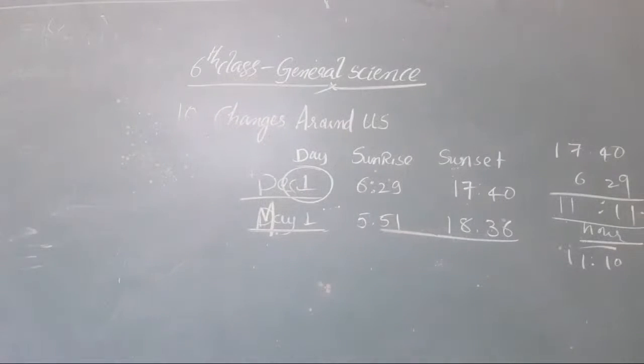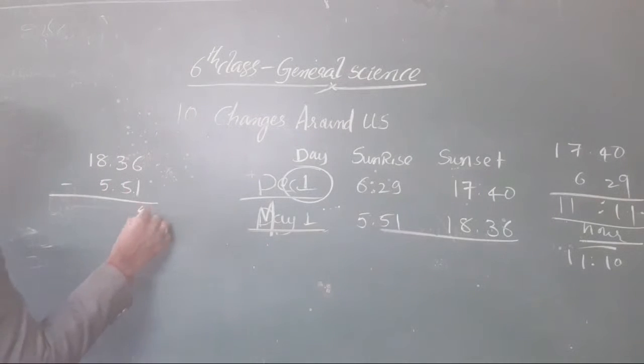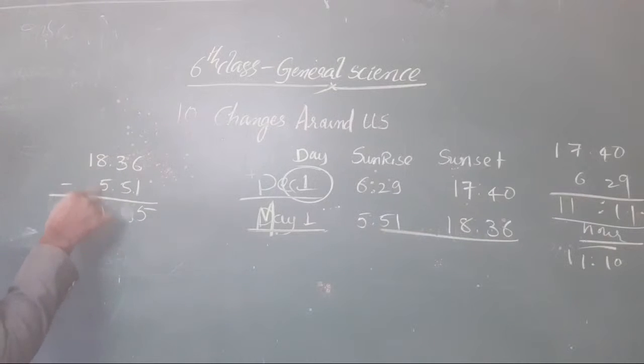The duration is 18:36 minus 5:51. Check it here, 36 and 51. Here it will be about 13 hours, 25 minutes.